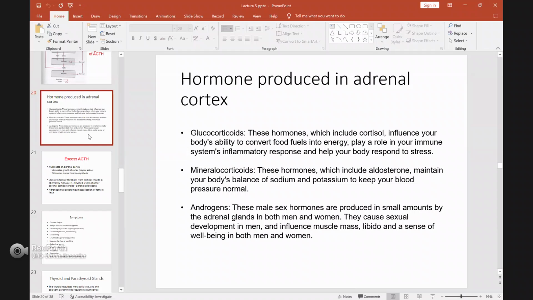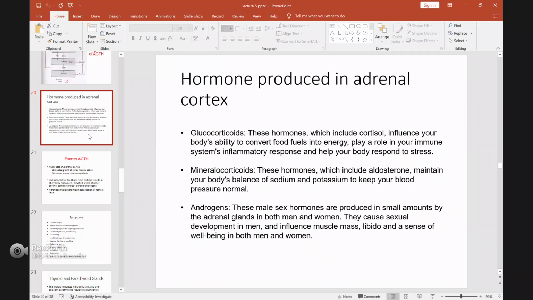For example, you are being chased by a dog. Your body needs energy to run because of this stress situation, so your cortisol will help to produce the energy. So this hormone we call glucocorticoid is produced by the adrenal cortex. The cortex is the outer part of the adrenal.